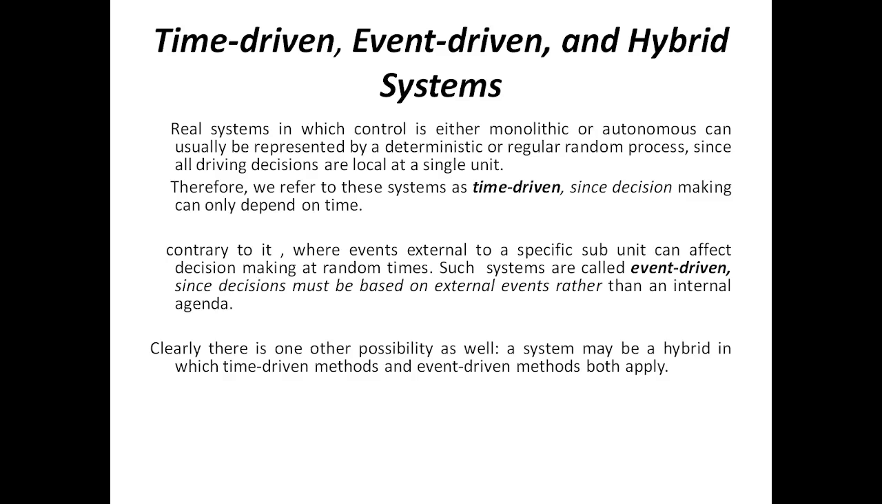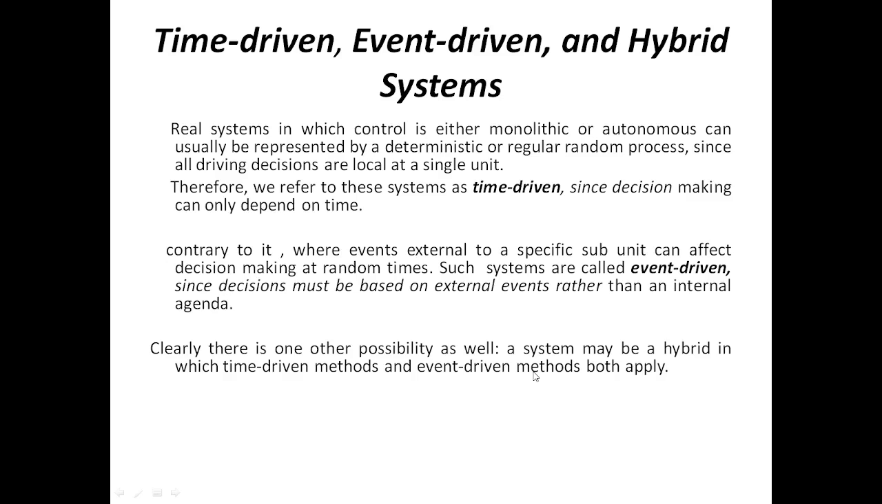Many systems like this can be examples of event driven. If rain starts, some cars have an automatic wiper system, so it is an event driven system. The water sensor or rain sensor is there, and whenever rain starts, the sensor will sense the water and automatically the wiper will start working. That is event driven, and as the rain stops, the wiper stops working. And clearly there is one other possibility: the system may be hybrid, in which time driven methods and event driven methods both apply.